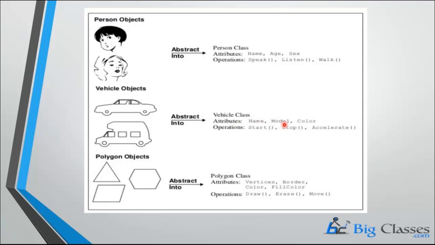Now see, vehicle is another class, and attributes are name, model, color, company, and so on. Operations are start, stop, accelerate. And we have polygons with vertices, border, color, and fill color, and operations like draw, erase, and move. This is the difference between class and object.